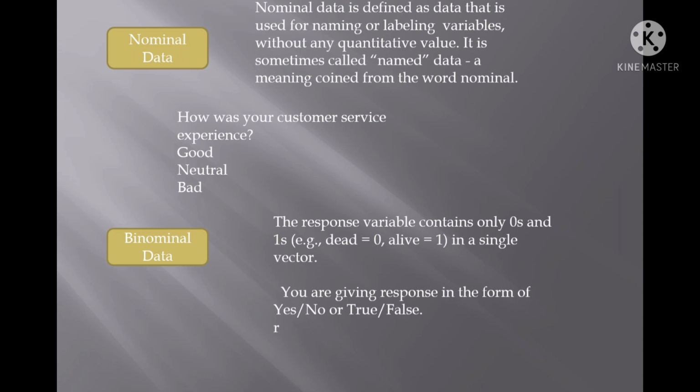If you can solve the problem, you can write yes. If you are unable to solve the problem, you can write no. So such data is known as binomial data. This is the complete classification of qualitative data.